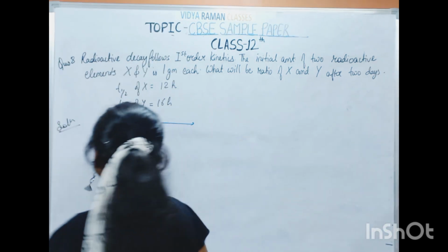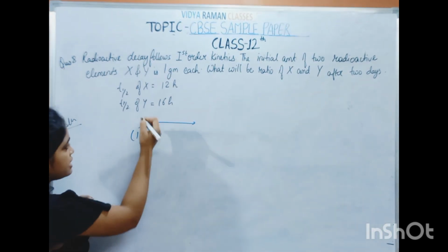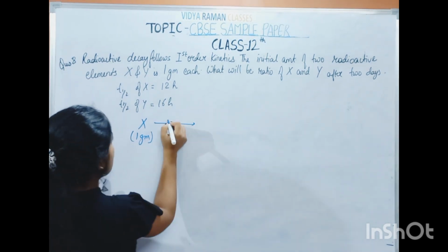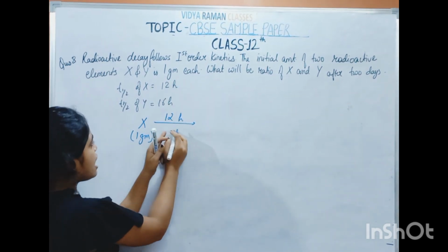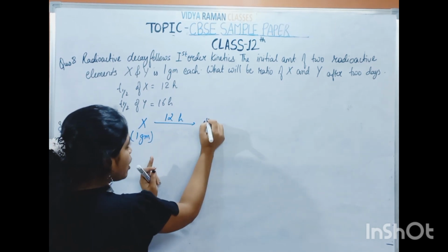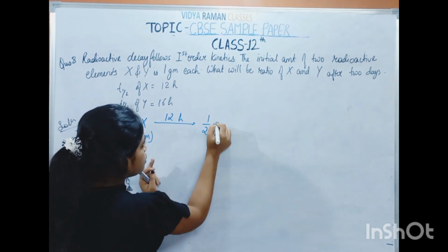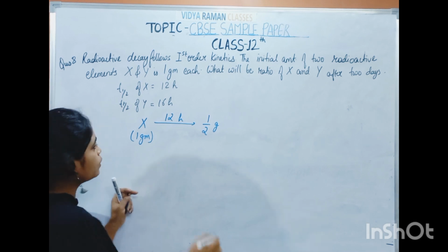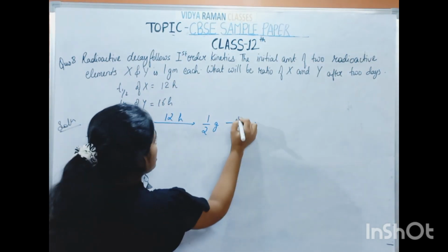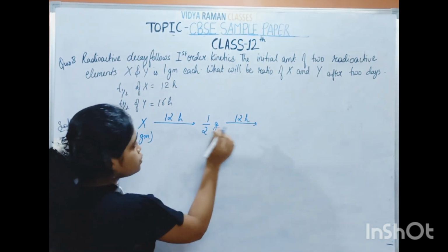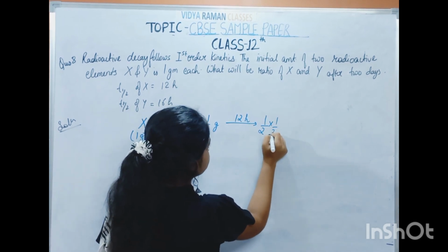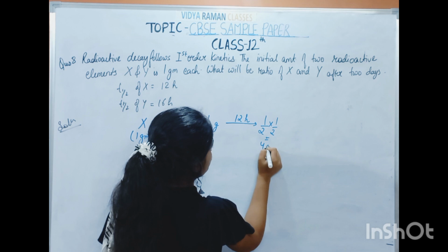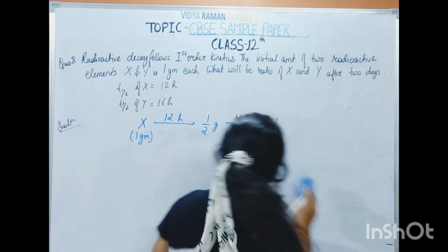Now see, if X's initial amount is 1 gram and its half-life is 12 hours, then after one half-life its amount will be 1 by 2 gram. Again after 12 hours, it will become half of half, that is 1 by 4 gram.